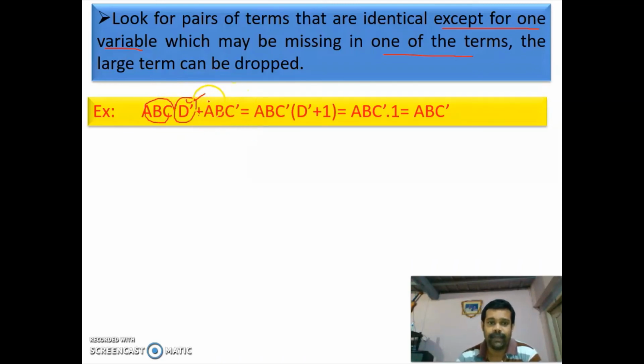So this larger term can be reduced to a smaller one. So if you have two terms and only one variable is missing in one of the terms and all the other three variables are identical, then it can be reduced. Next,